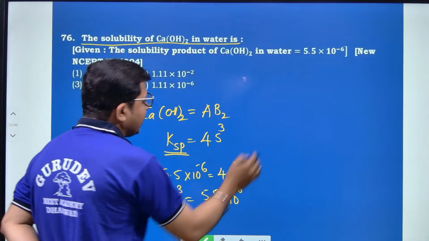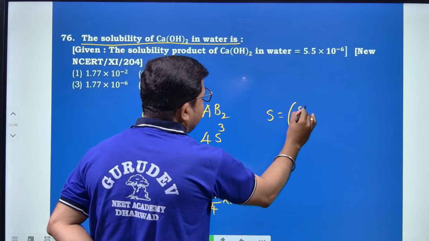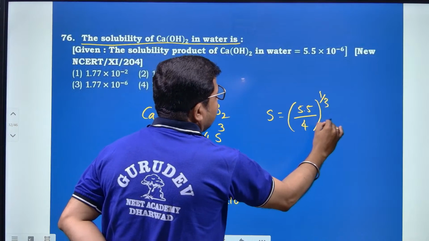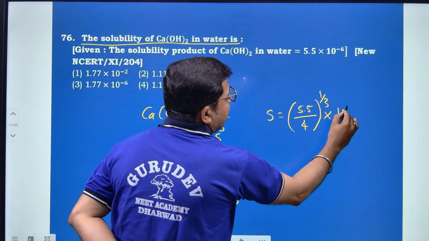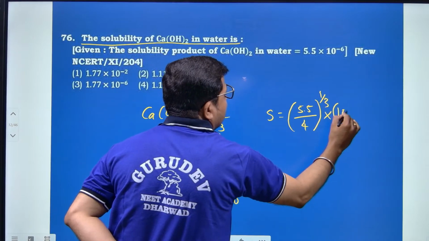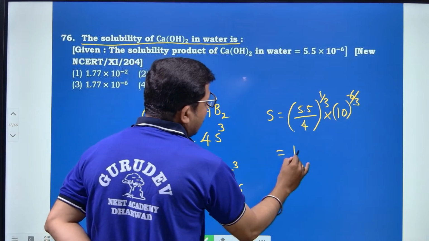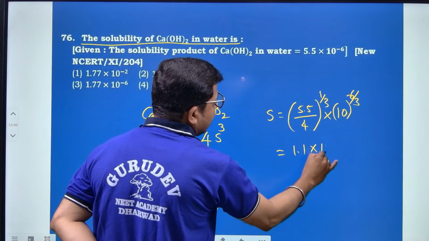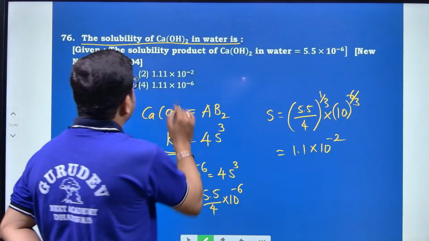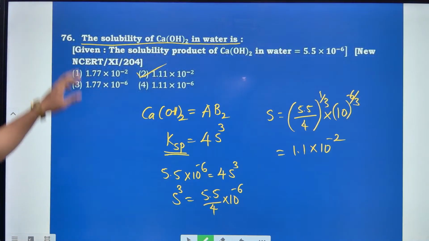Taking the cube root, s is equal to (5.5/4) raised to 1/3 into 10 to the power minus 6 by 3. This becomes 1.1 into 10 to the power minus 2. The right option is 1.11 into 10 to the power minus 2, that is option number 2, the right answer for the 76th question.